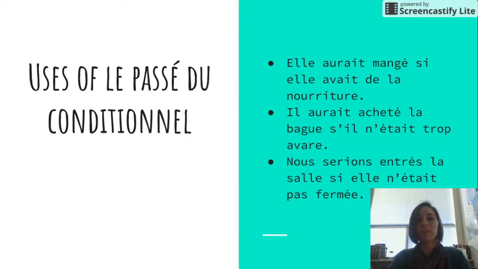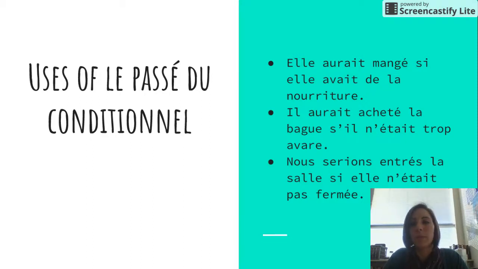Some examples that we can see. Elle aurait mangé si elle avait de la nourriture. She would have eaten if she had some food, but she didn't have any food, so she didn't eat. Elle aurait mangé, she would have eaten. And then our conditional action, she would have eaten if she had food. So you know that it didn't happen, but she would have if she did have food.